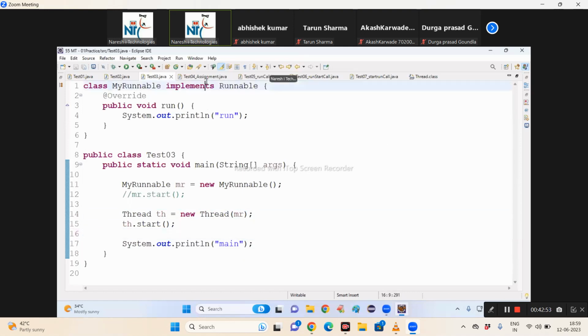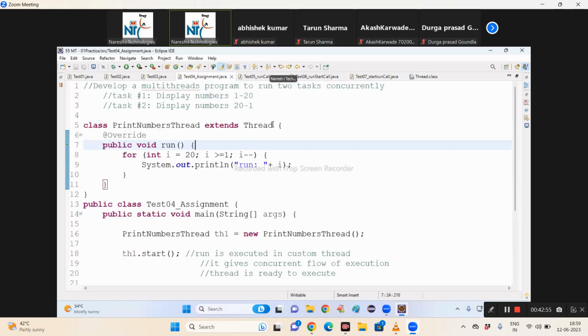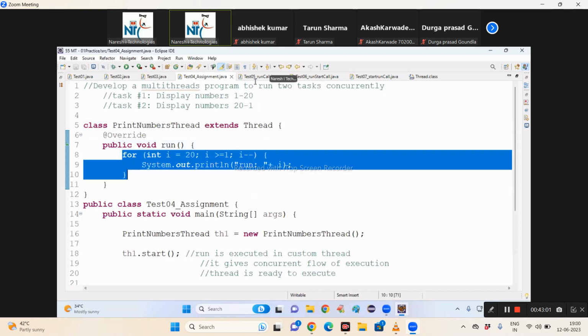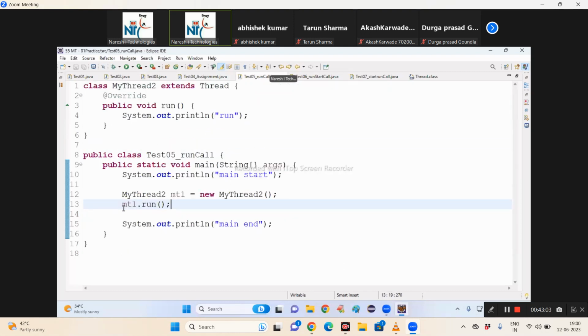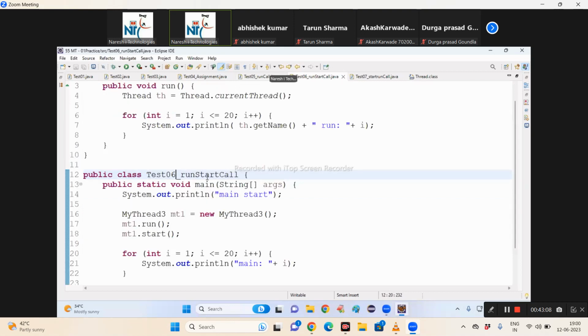Done. The next we discussed was the meaning of concurrent flow of execution. Further, we took a for loop to understand the concurrent flow. And next, we understood, can I call the run method by myself? Yes. Then what is the flow of execution? Sequential. Custom thread not created. Can I call both run and start methods? Yes. If you call both run and start, the run method is executed 2 times. First sequentially, then the custom thread run method execution starts only after the main method run is completed. Then inside the custom thread run method, the remaining logic of the main method is executed concurrently.